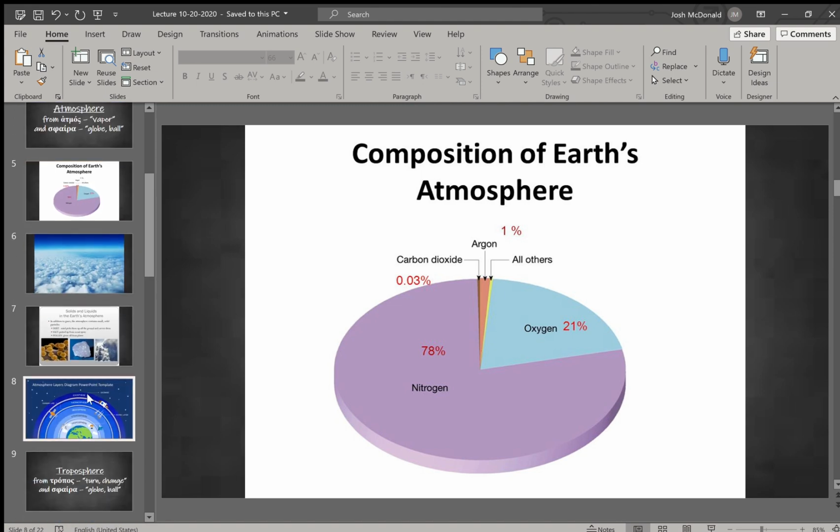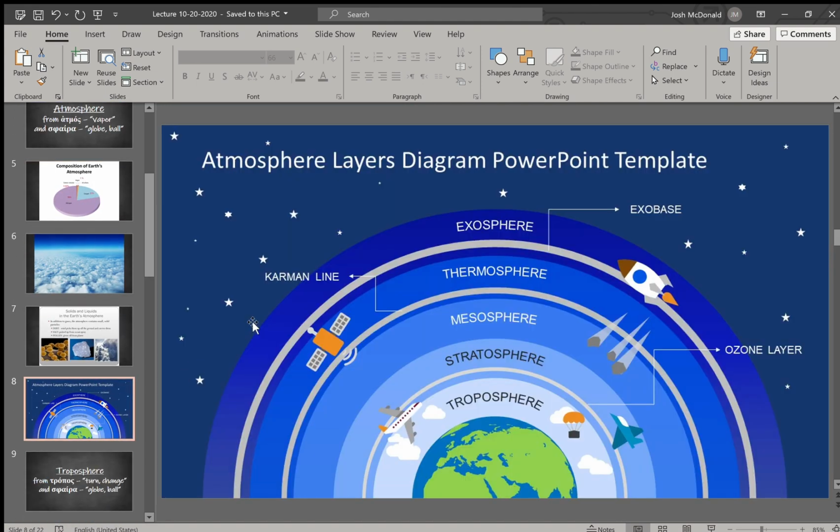Now, let's look at the layers of the atmosphere. So we have here the different layers of the atmosphere. All of it's the atmosphere, but there are different areas of it, and we're not going to get into a lot of them in depth. I'm just going to cover it today. I think you guys will talk more about that maybe in 7th grade, but let's get a little bit of an understanding of some of the different layers of the atmosphere.